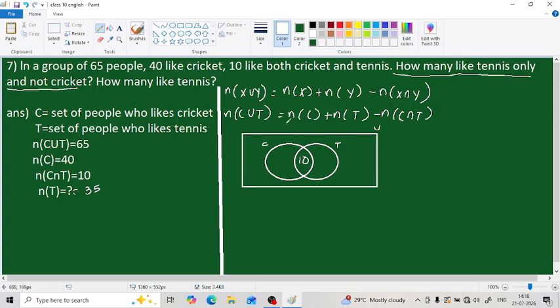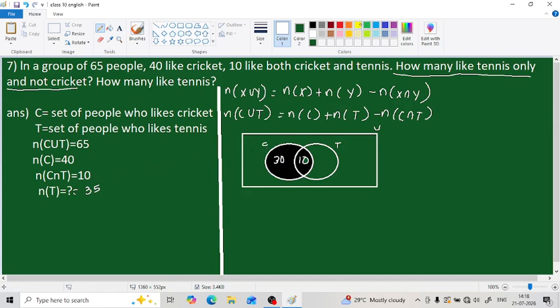So this full circle contains 40 people, and among them 10 are common. So how many are remaining? 40 minus 10, which is 30. So the C-only part contains 30 elements, and altogether C has 30 plus 10, which is 40.